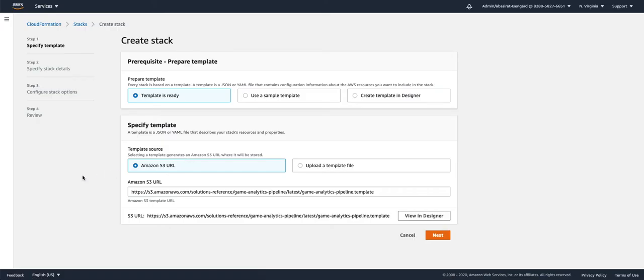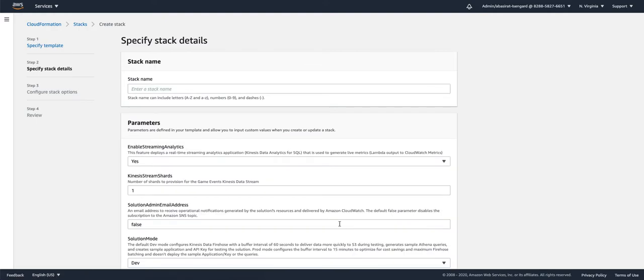Let's launch the CloudFormation template in the AWS Console. This solution uses AWS CloudFormation to automate the deployment of the Game Analytics Pipeline solution in the AWS Cloud. You can review the template parameters and adjust them if necessary. The template launches in the US East (N. Virginia) region by default, but you can change that if you want. On the Create Stack page, verify that the correct template URL shows in the Amazon S3 URL text box, and then choose Next.